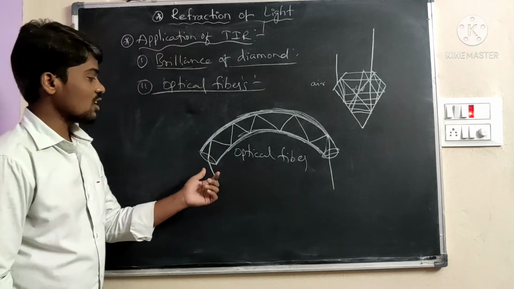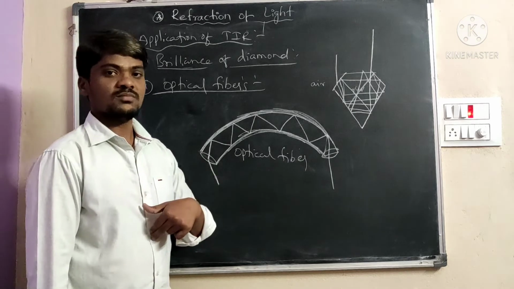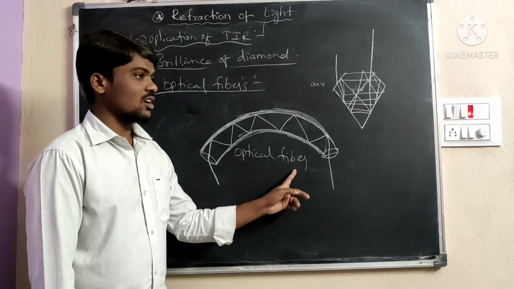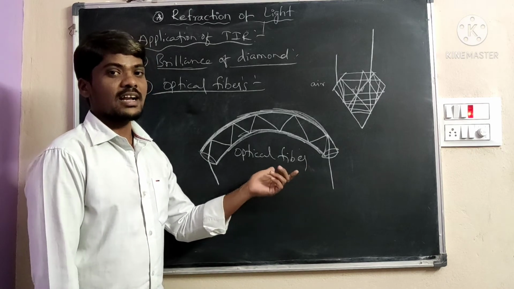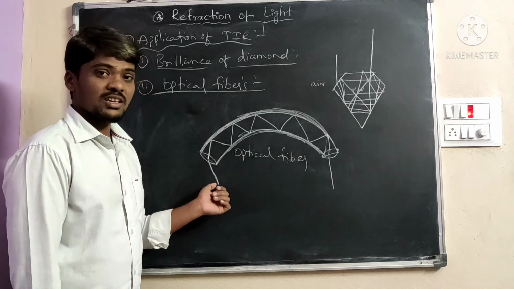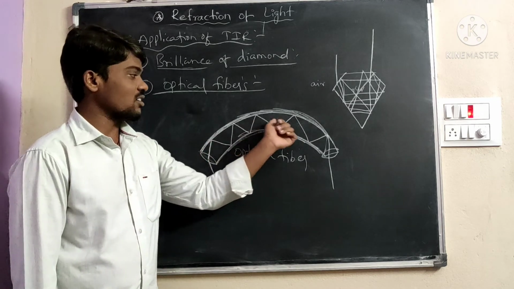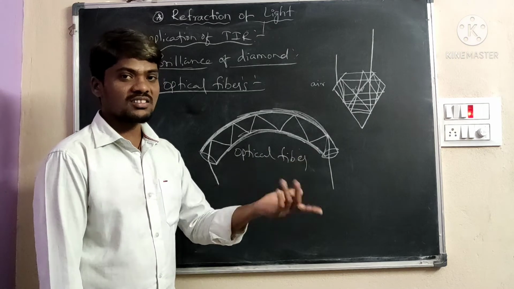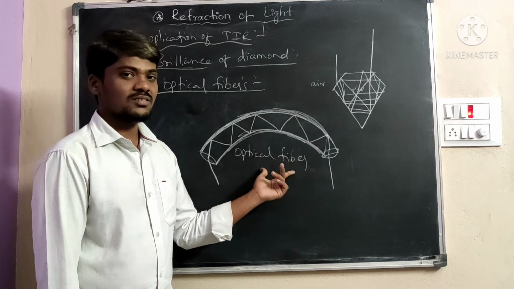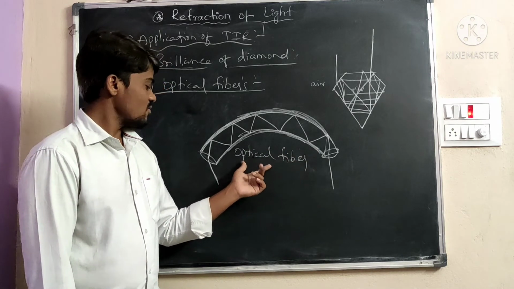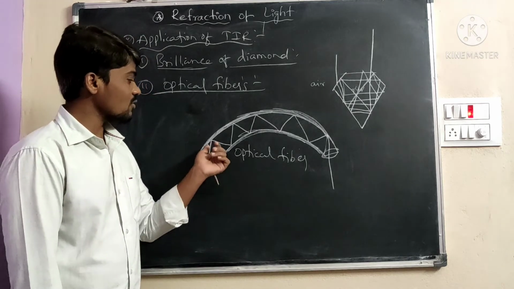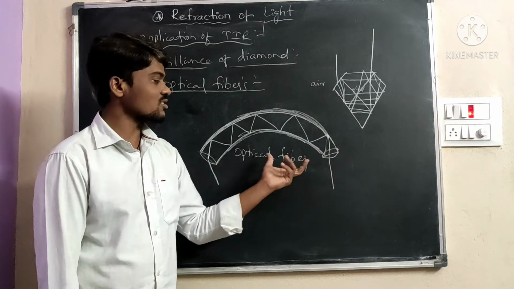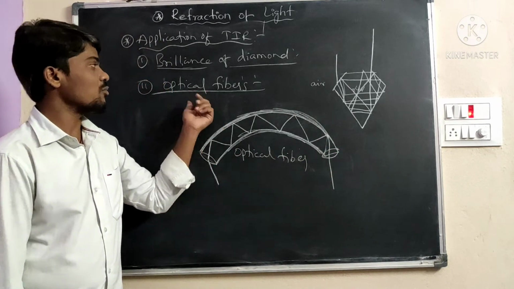Optical fiber is used for stomach problems, inside the stomach. And also in telecommunication, where data is transmitted. In the optical fiber there is no loss of energy. Telecommunication mainly uses optical fibers. When the data is passing through the optical fiber, there is no loss of energy, even with multiple reflections. We use optical fibers in telecommunication.